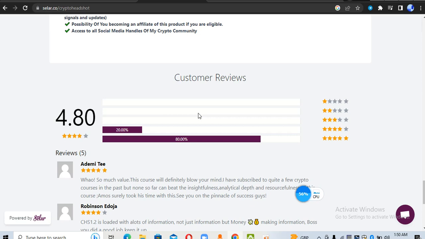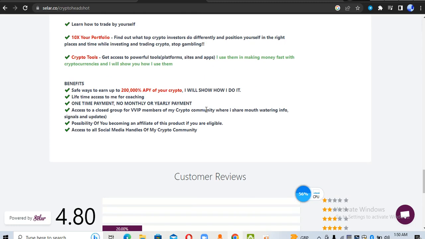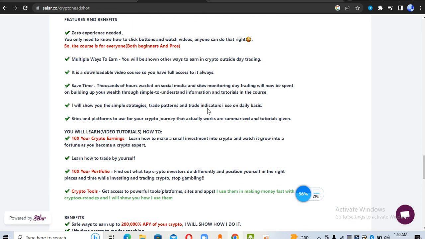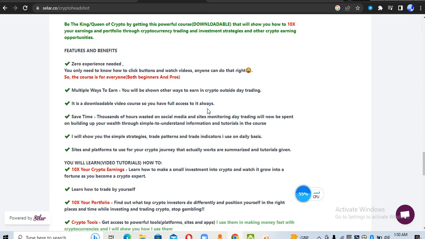All you need to do is become an affiliate. Once you drop your mail, you are going to be given an affiliate account, where you put in your details, whether you want to be paid in your local bank account or in PayPal, or whatever country you are watching this from. Anybody from any part of the world can become an affiliate, and anybody can also buy through you. Once you get this mail and activate your account,